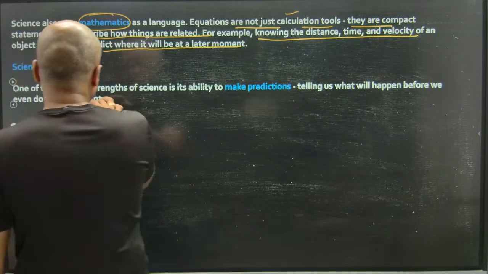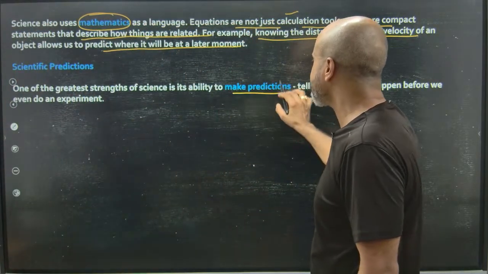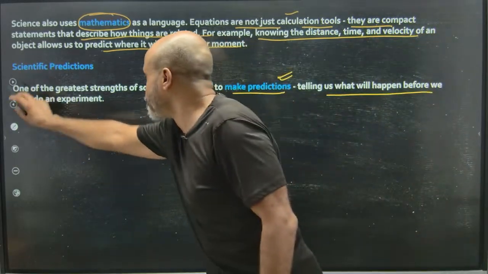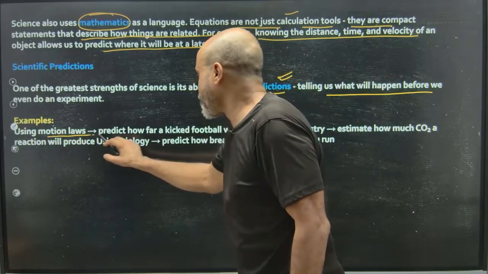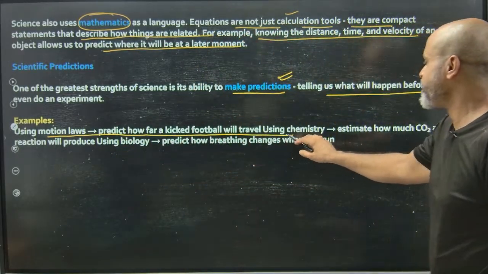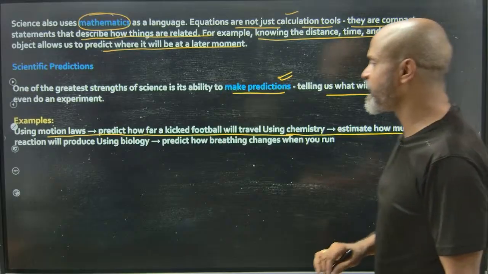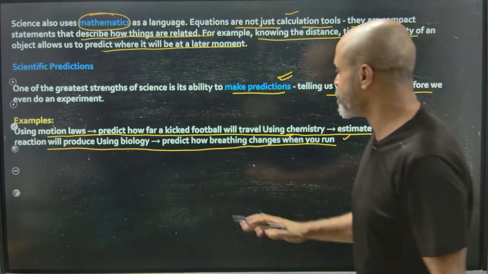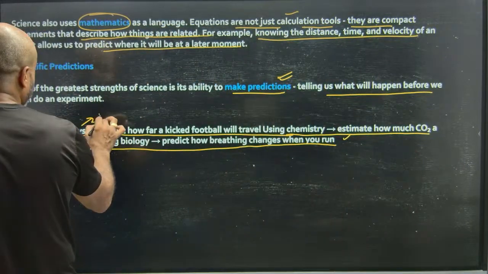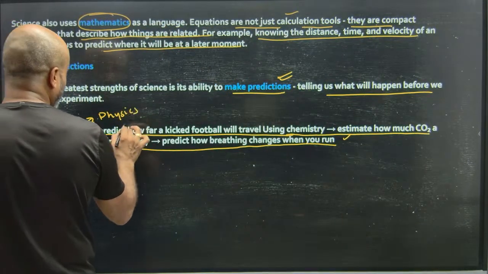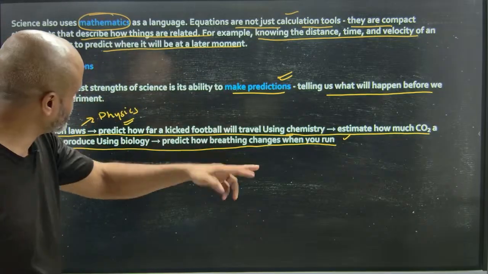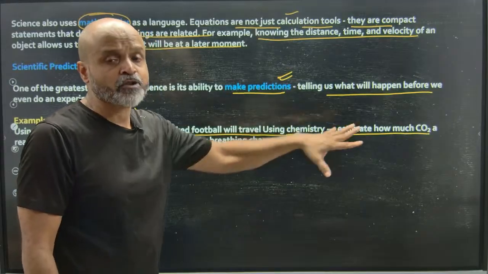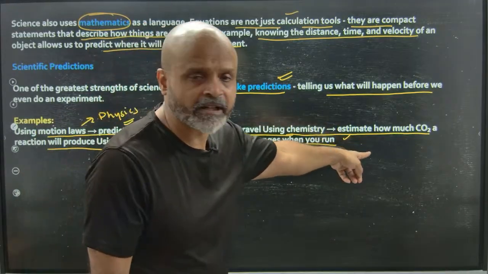Specific predictions. One of the greatest strengths of science is its ability to make predictions, telling us what will happen before we even do an experiment. Example, using motion laws, predict how a kicked football will travel. Using chemistry, estimate how much carbon dioxide a reaction will produce. Using biology, predict how breathing changes when you run. Motion laws, which are a part of physics, let us say how the ball will travel when a player kicks it. Using chemistry, we can also say how much of a particular gas is evolved.